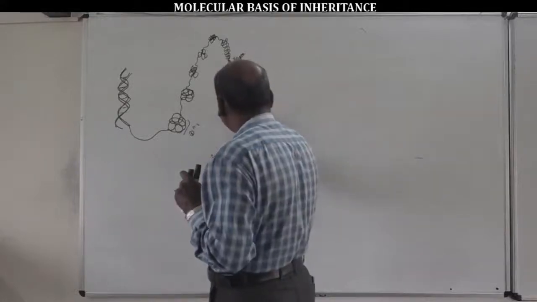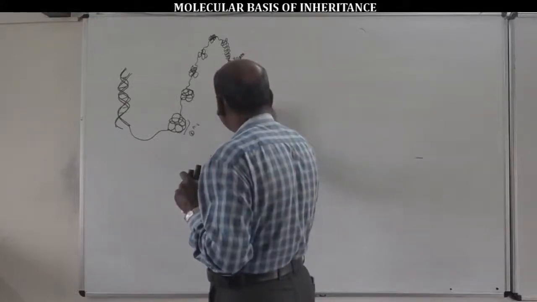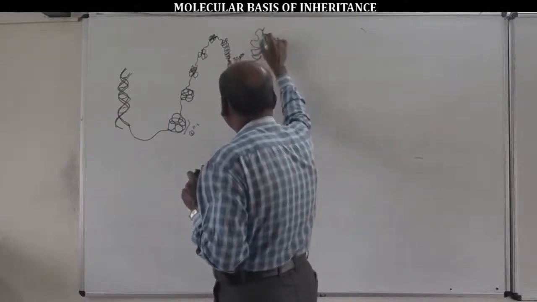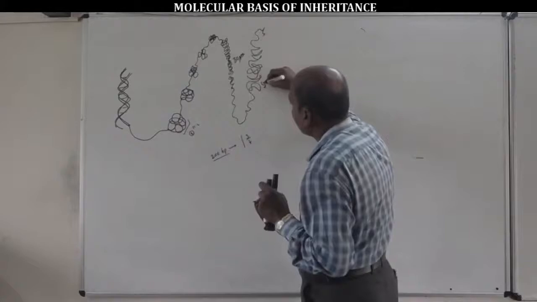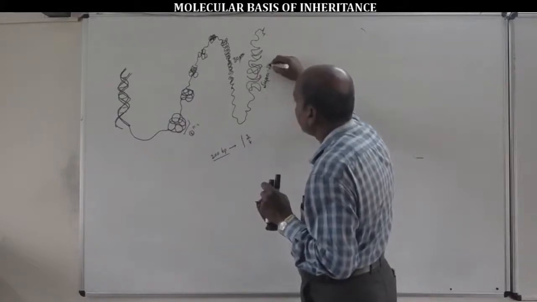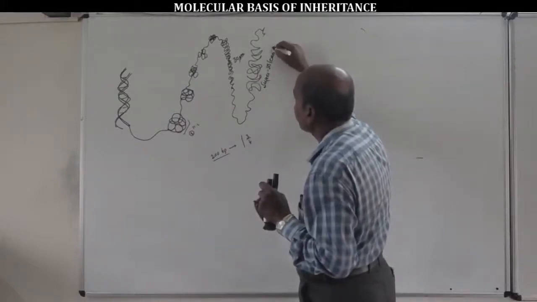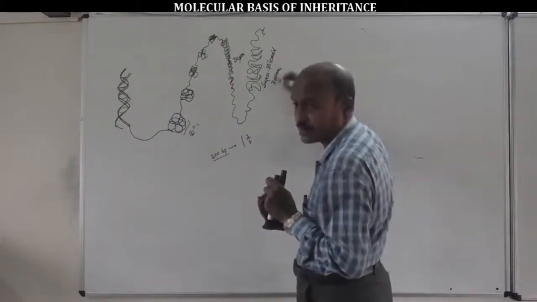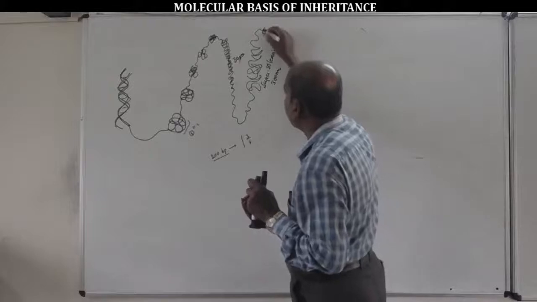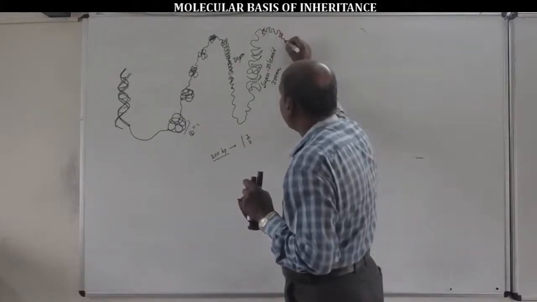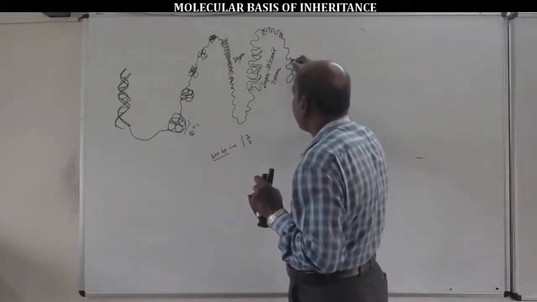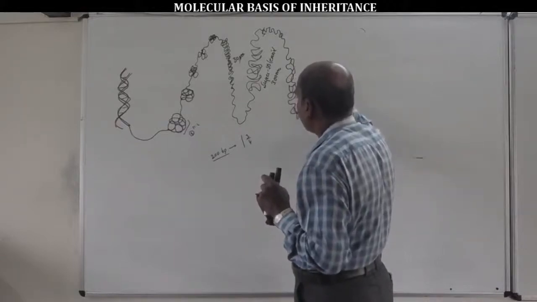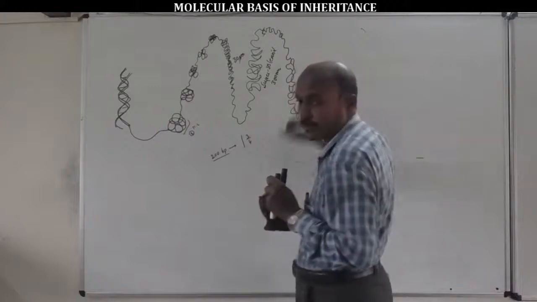The solenoids are further condensed and coiled to form a super solenoid of 300 nanometers, and the super solenoid is again condensed to form chromatin or chromatin fibers of 700 nanometers.